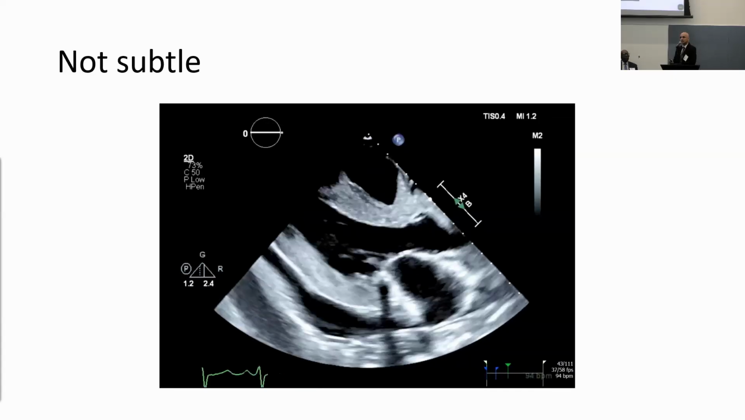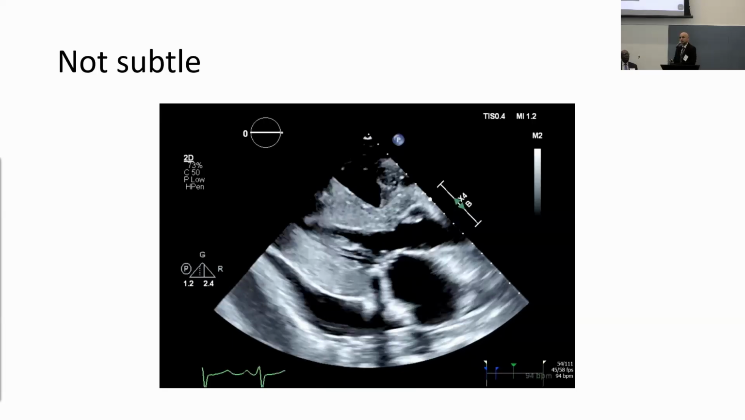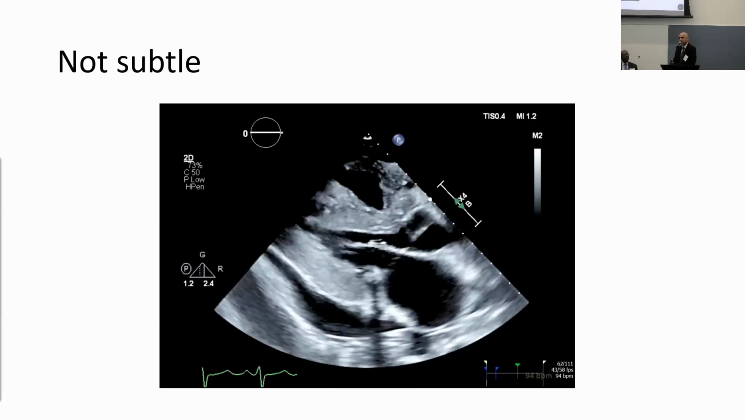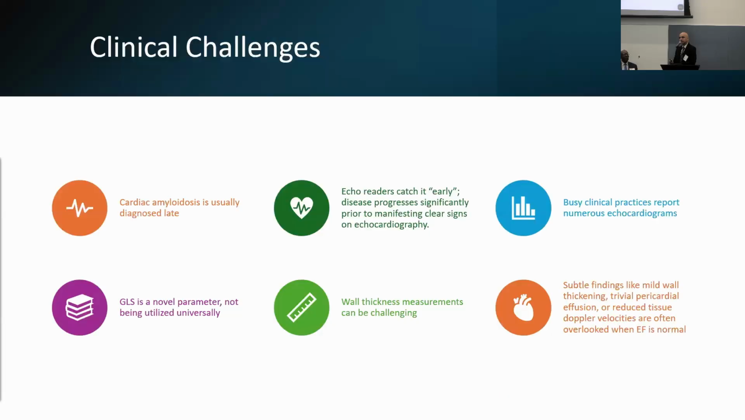So again, these are the populations where we're scrutinizing the echo a little bit more closely. If it looks like this, it's not exactly subtle, so it's not a problem. But the problem really is, it takes a long time for the echocardiogram to look like that. And so for that reason, cardiac amyloidosis is generally diagnosed late. As echo readers, we feel like we're catching it early and pat ourselves on the back, like, I diagnosed this patient with cardiac amyloidosis just off of the echocardiogram. But the reality is that the disease is already advanced by the time that we see it.